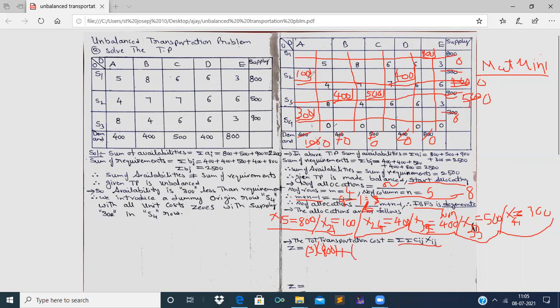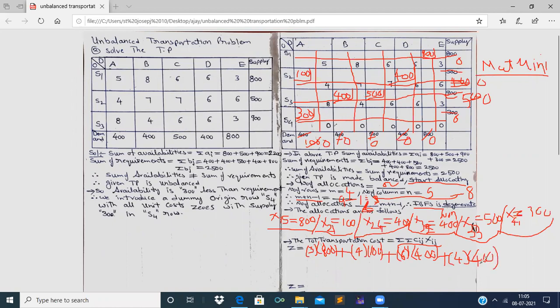Next, 4 into 100, cost into allocation. Next, plus 6 into 400. Plus next 4 into 400.